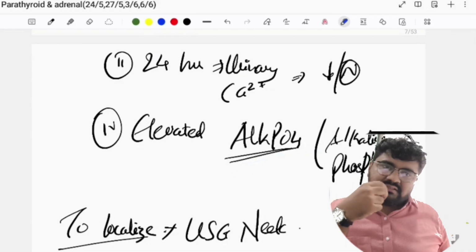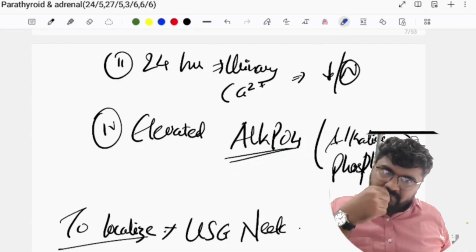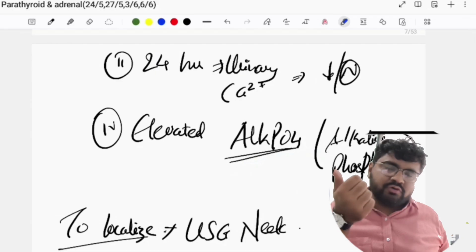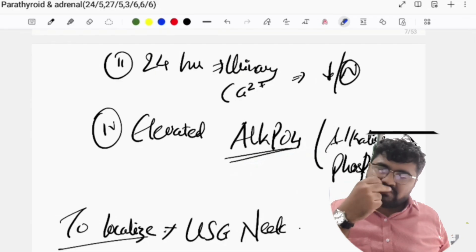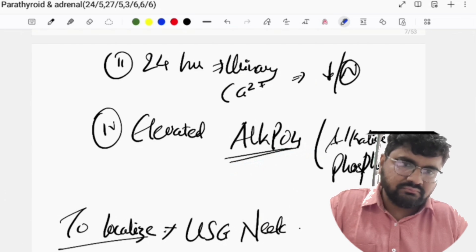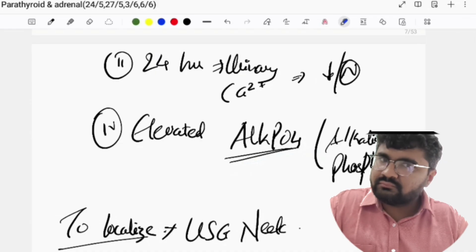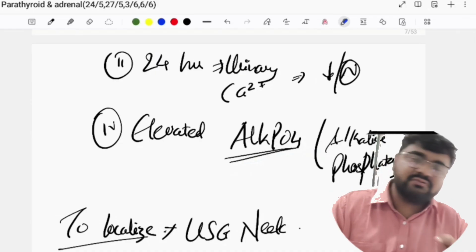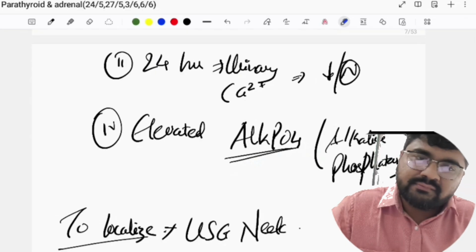And it is also increased in which other condition? We know that alkaline phosphatase is not that sensitive because it is secreted in bones also. And who else secretes alkaline phosphatase? Liver. Liver. Can you be more specific? Obstructive jaundice, yes. So it is not coming from the liver like this. In obstructive jaundice, where is it coming from?